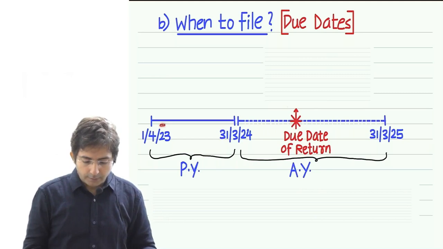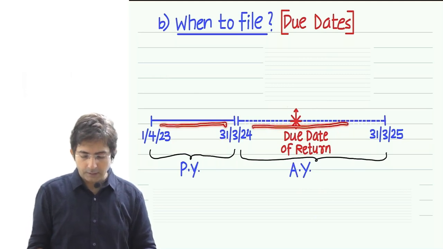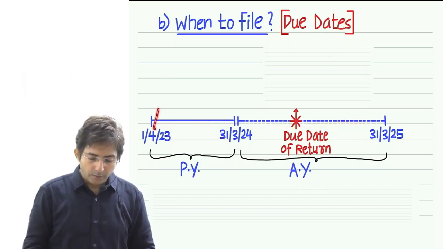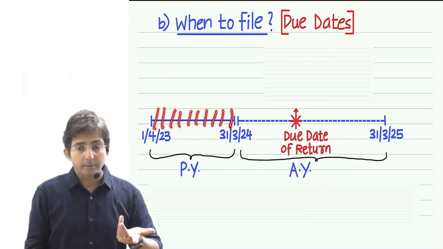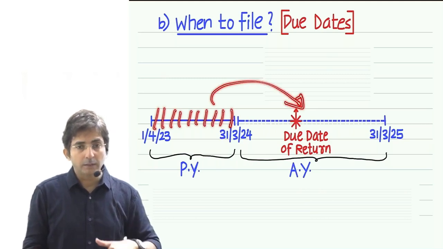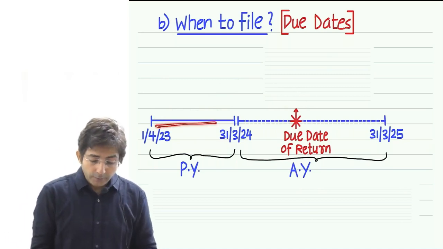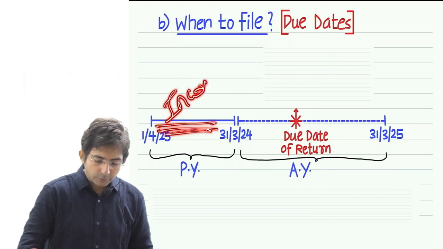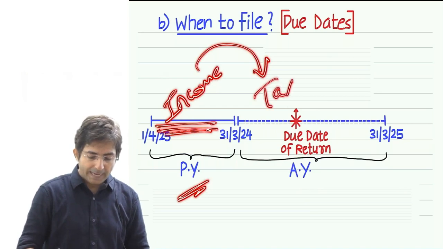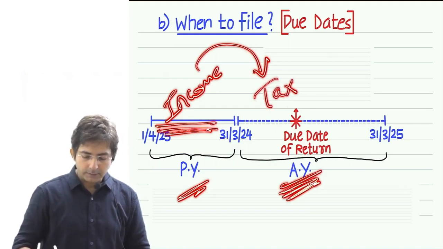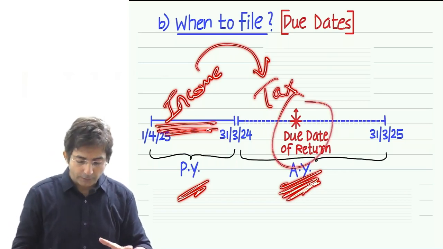See, we earn income in one particular year, but we pay tax in the next year. Or I can say we earn income in one particular year, but that computation of income we submit in the next year, meaning we file the return in the next year. So the return is always filed in the subsequent year, na? The year in which you earn the income is called the previous year. And the year in which you pay the tax is the assessment year. Because in this year, our income is being assessed, checked and taxed. And this year you file the return.